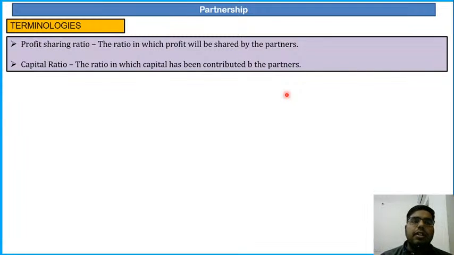Next, terminologies. Some important concepts I am going to tell you. First is the profit sharing ratio. It is a ratio in which profit will be shared by the partners. And capital ratio. Capital ratio is a ratio in which capital has been contributed by the partners. So these two ratios are different. Profit sharing ratio is the ratio in which profit is shared by the partners, and capital ratio is the ratio in which capital has been contributed by the partners.